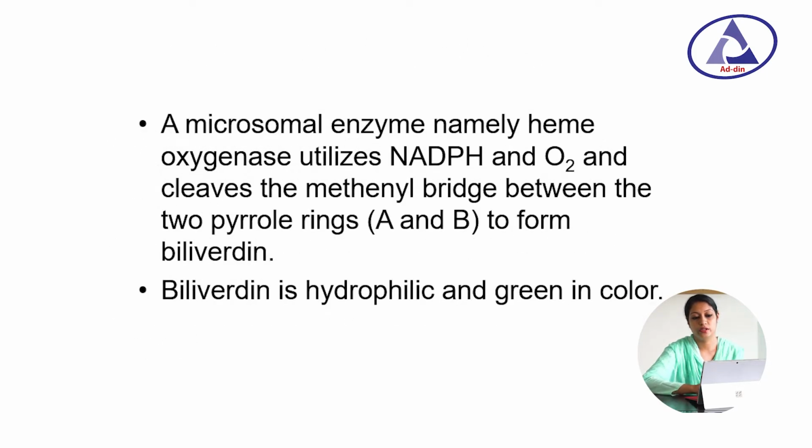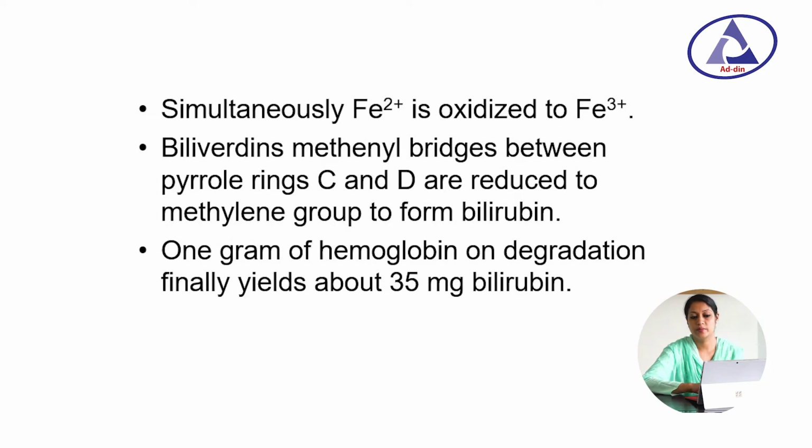Formation of bilirubin. A microsomal enzyme, namely heme oxygenase, utilizes NADPH and oxygen and cleaves the methylene bridge between the two pyrrole rings A and B to form biliverdin. Biliverdin is hydrophilic and green in color. Simultaneously, ferrous ion is oxidized to ferric ion. In biliverdin, the methylene bridge between the pyrrole rings C and D is reduced to a methylene group to form bilirubin. 1 gram of hemoglobin on degradation finally yields about 35 mg of bilirubin.